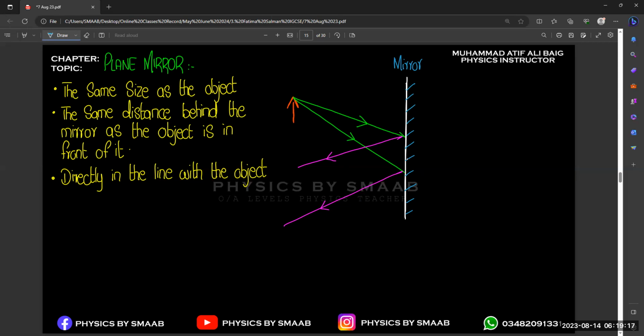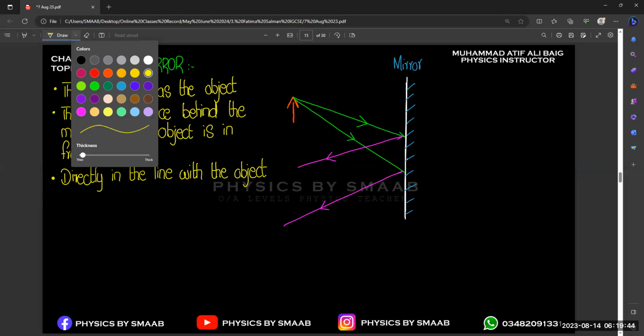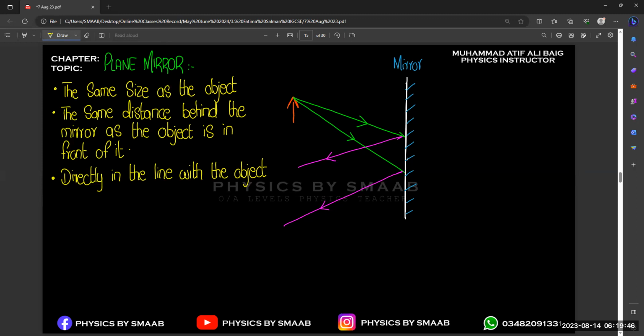But for simplicity, for clear identification, we just mark the image on the right hand side, because on the left hand side there are multiple rays, and if we mark the image on the same side, there will be confusion and there will be intersection, right? And we know that rays will never intersect in reflection or in refraction, right? So what we need to do is draw a line on the back side of the mirror, just a virtual line, like this. I am marking the dotted one.